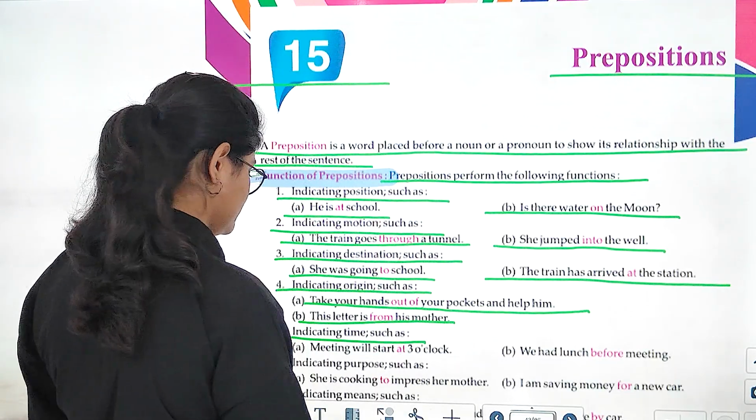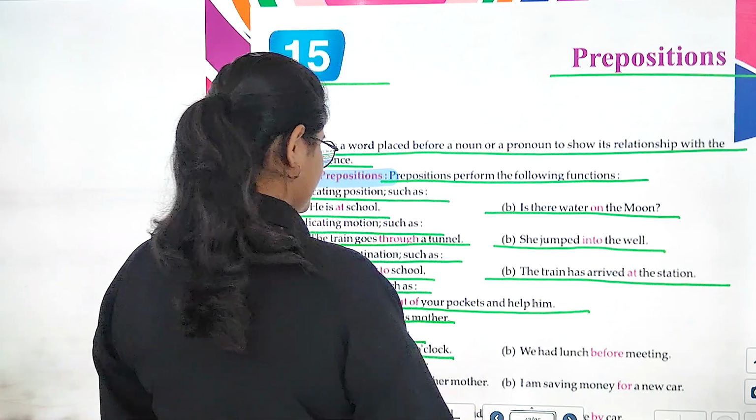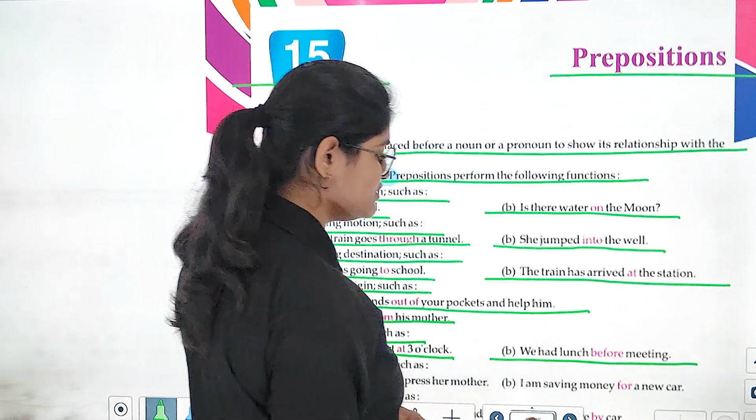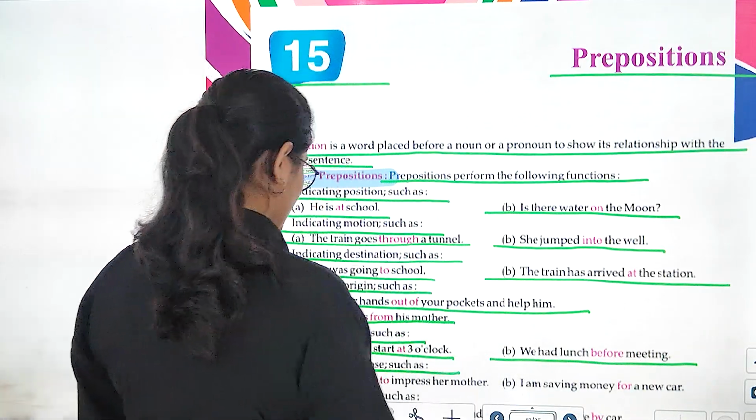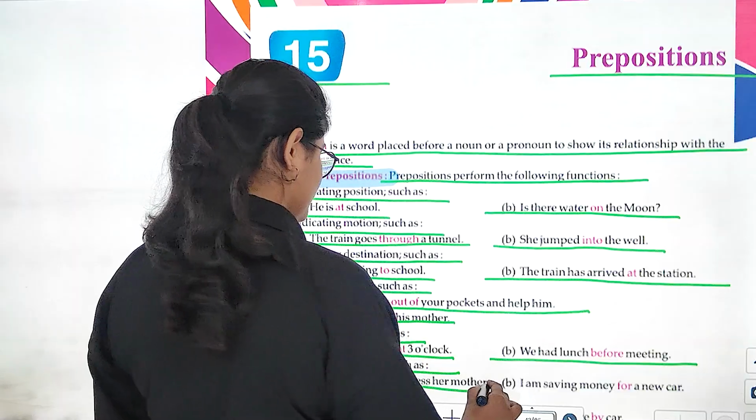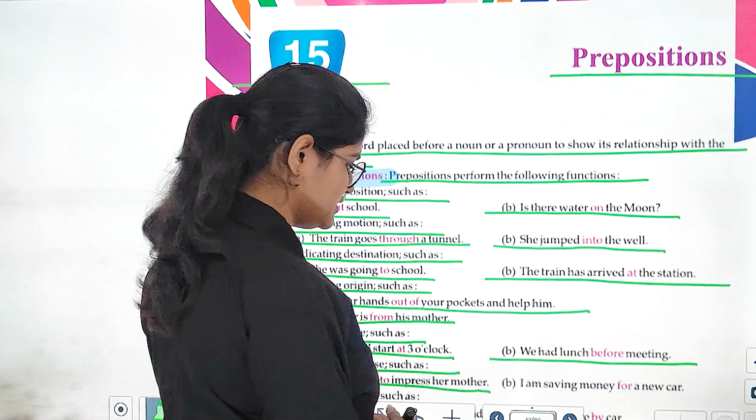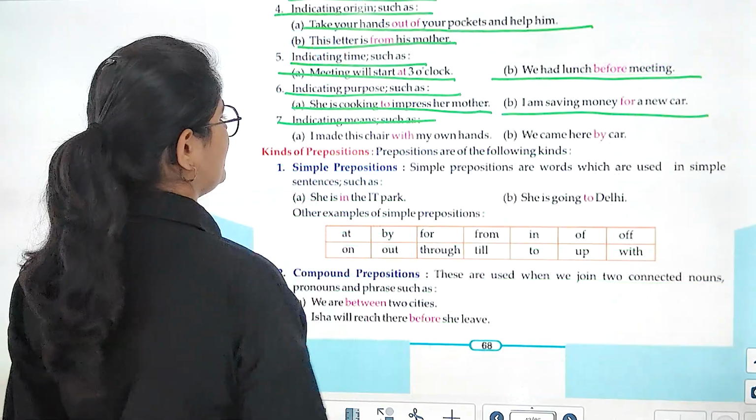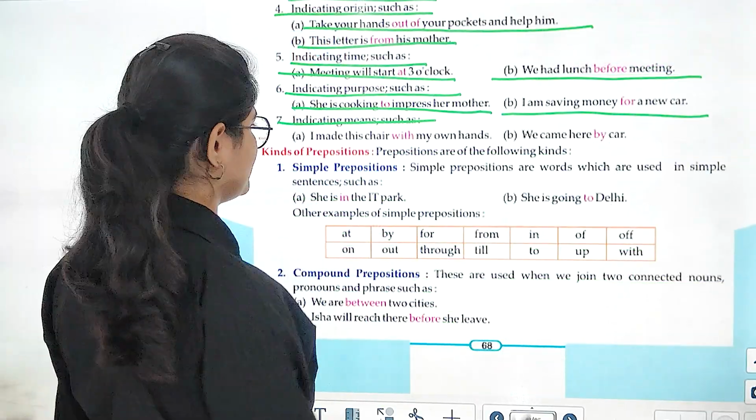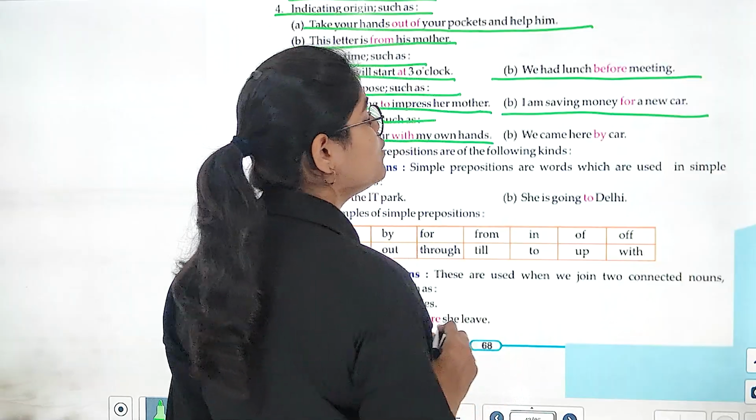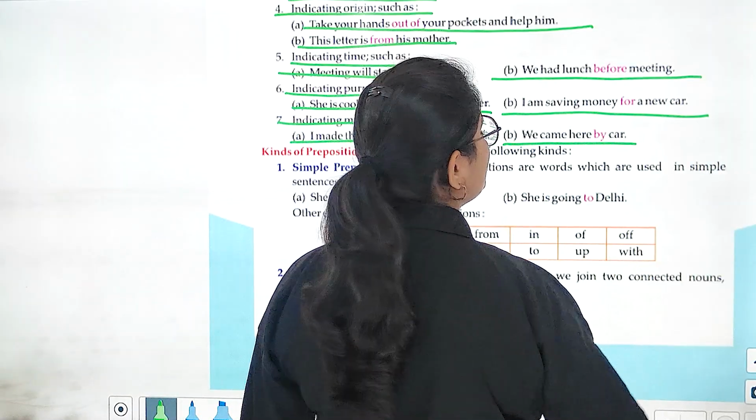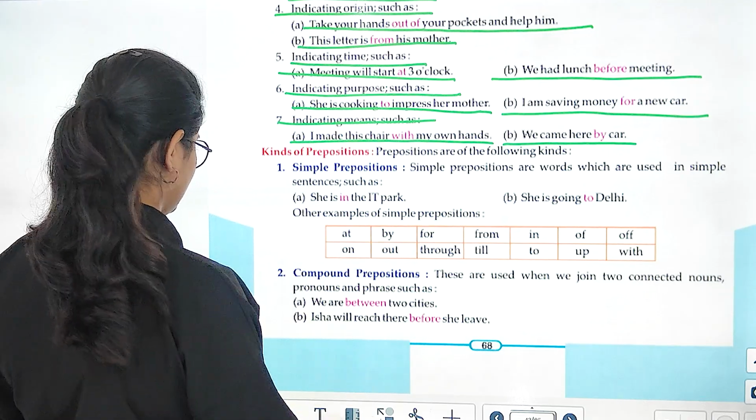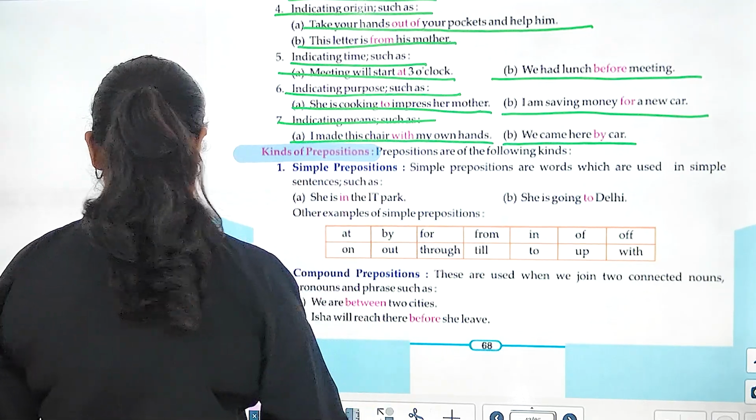Indicating time. Meeting will start at 3 o'clock. We had lunch before the meeting. Indicating purpose. She is cooking to impress her mother. I am saving money for a new car. Indicating means, जहाँ पर हमें मतलब दिखाना हो, जैसे कि I made this car with my own hands. We came here by car. Correct?